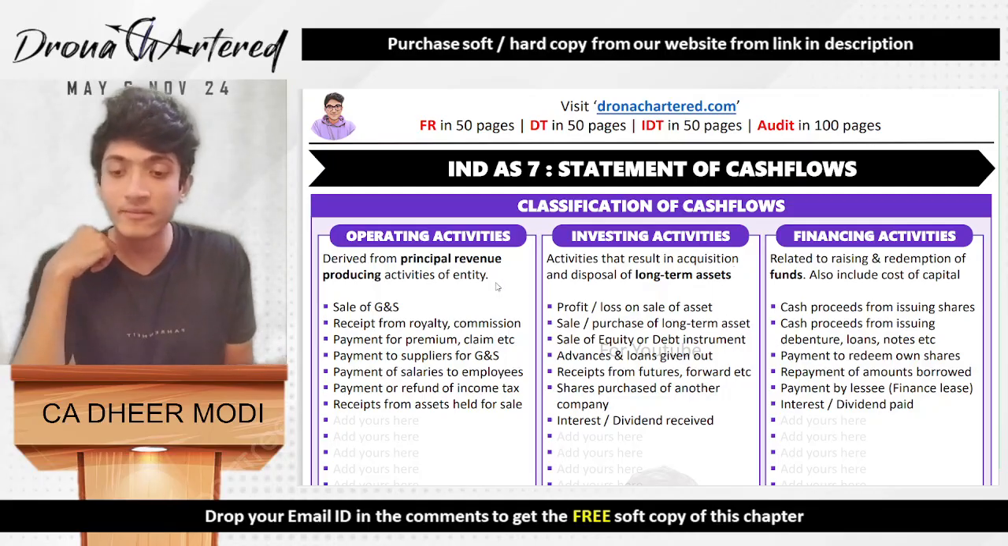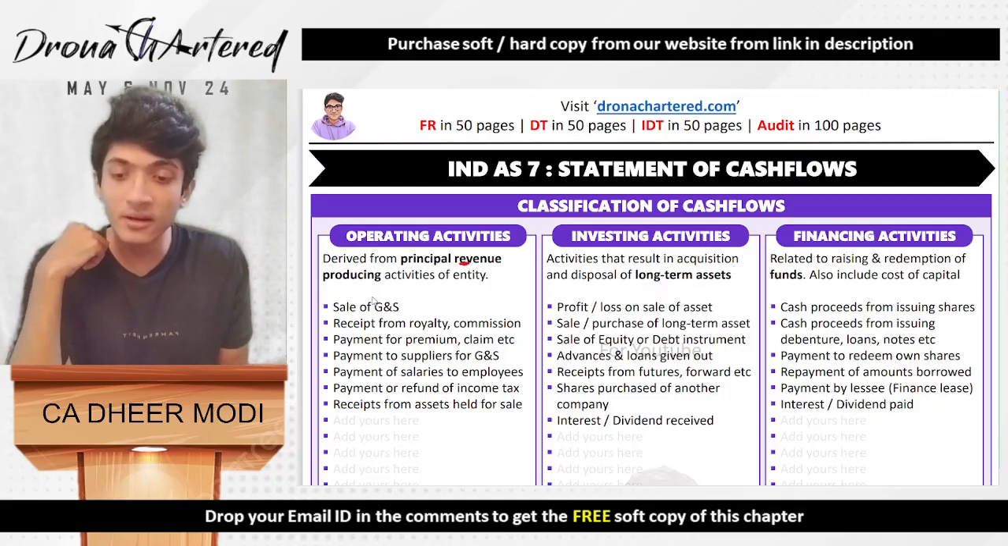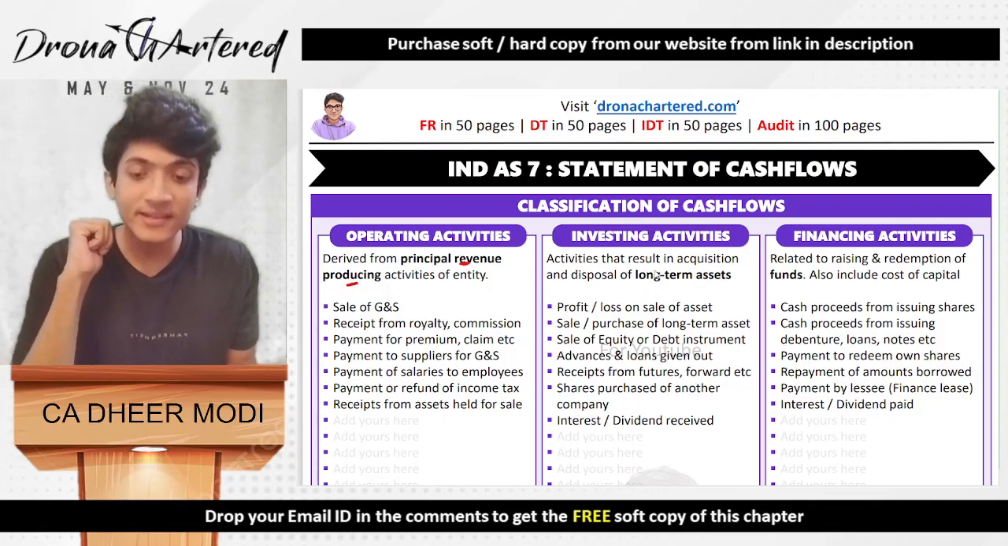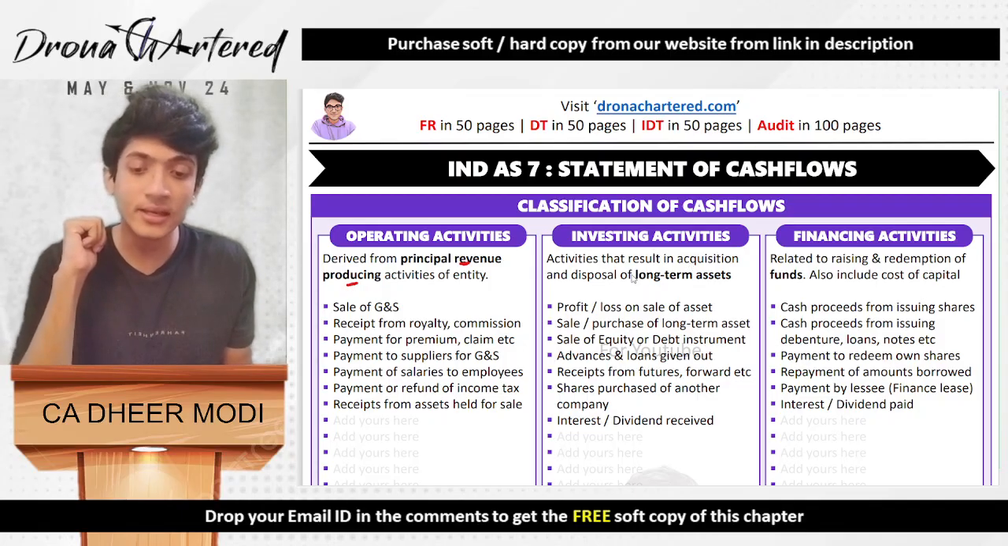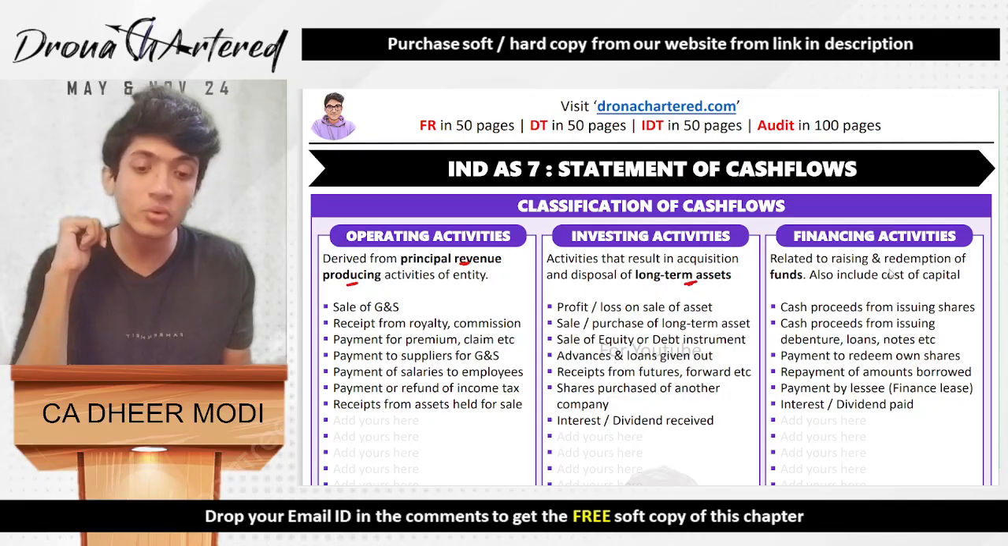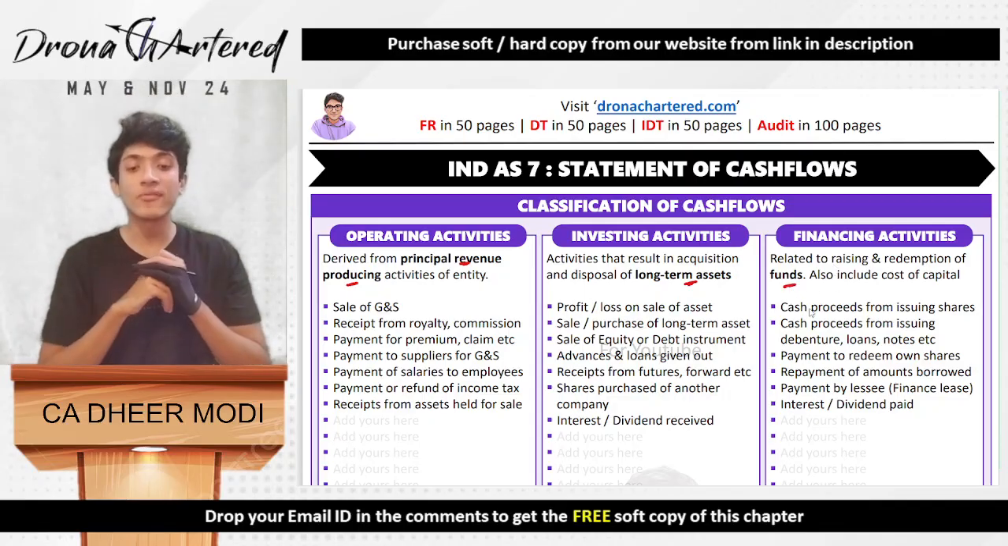So operating activities are derived from the principal revenue producing activities of the entity. Your investing activities are activities that result in acquisition and disposal of long-term assets. And your financing activities relate to raising and redemption of funds. It also includes your cost of capital.